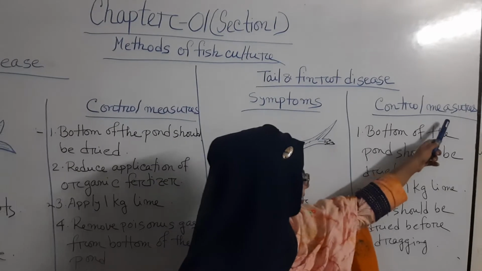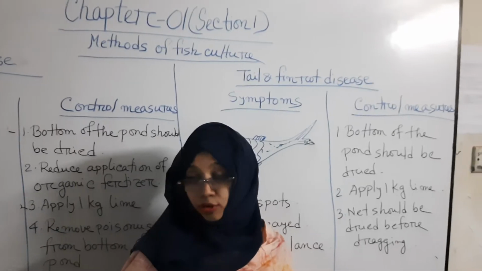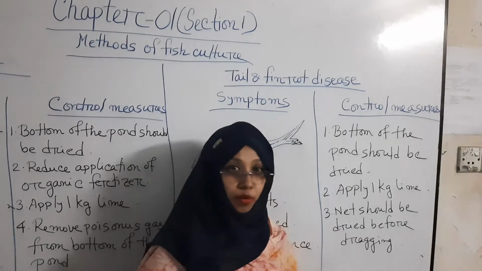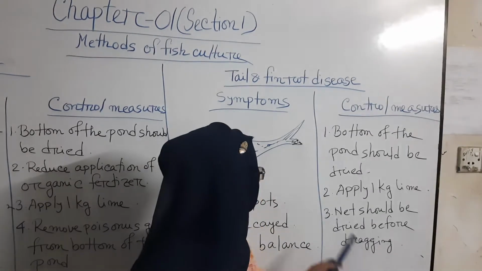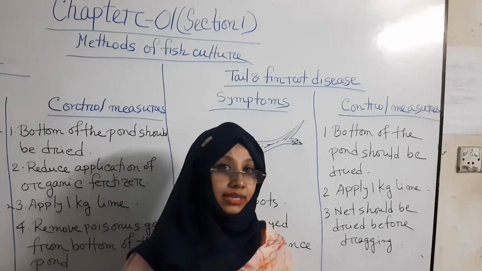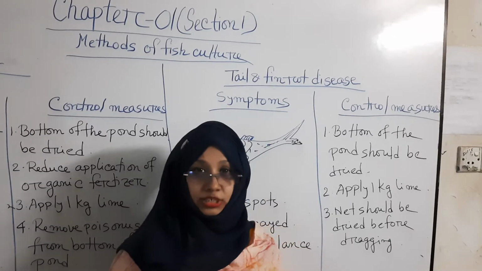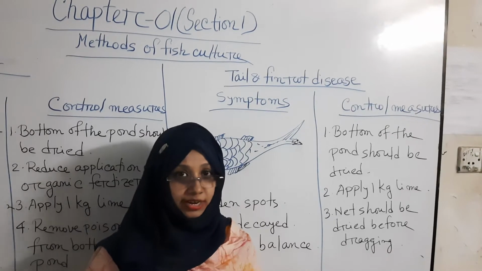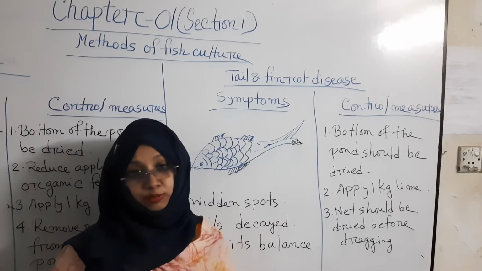Now, the control measures are similar to the control measures of sore disease of Rajputi. First of all, the bottom of the pond should be dried, and excess mud should be removed. Number 2, apply 1 kg lime. Number 3, the net should be dried before dragging. The net should not be oiled. So, dear students, this is all about the diseases of Rajputi.